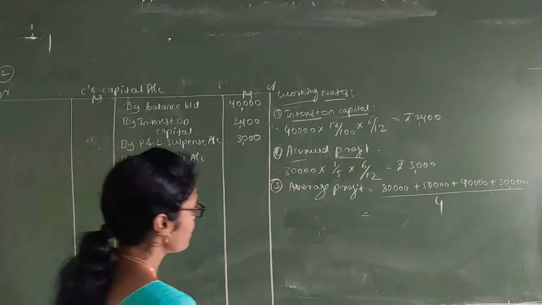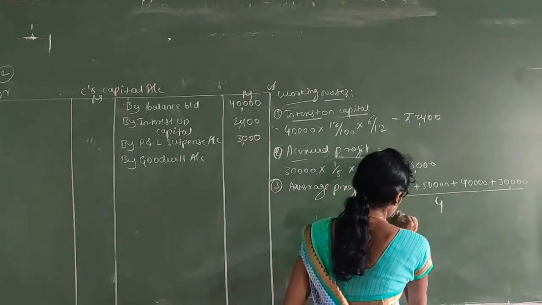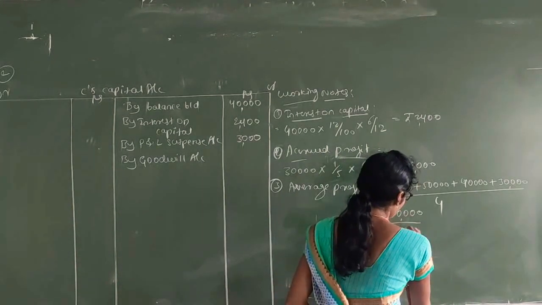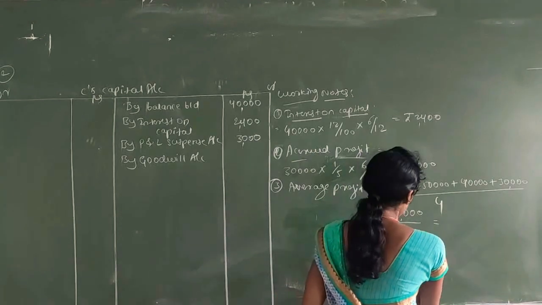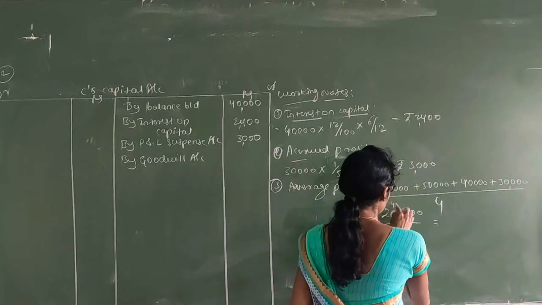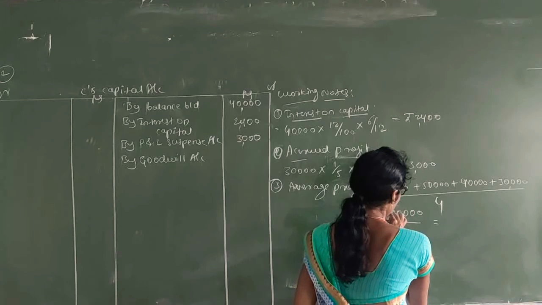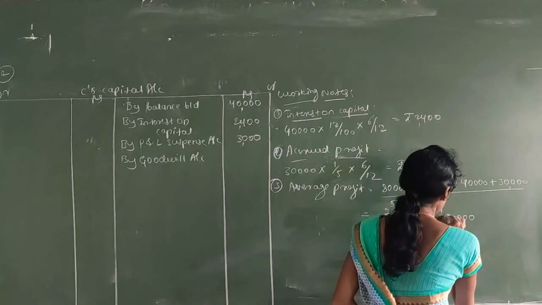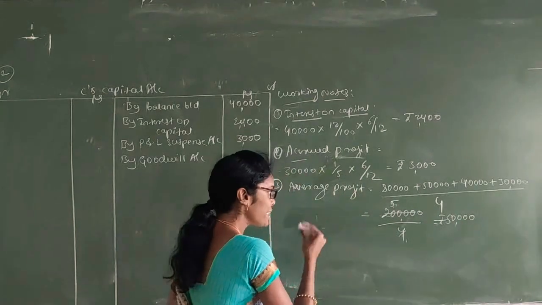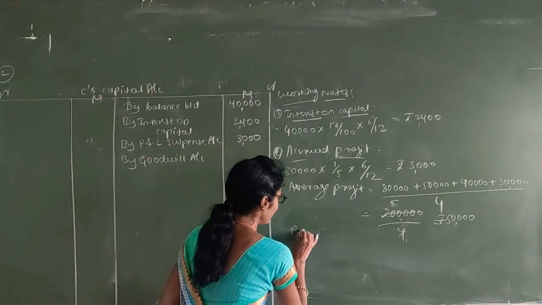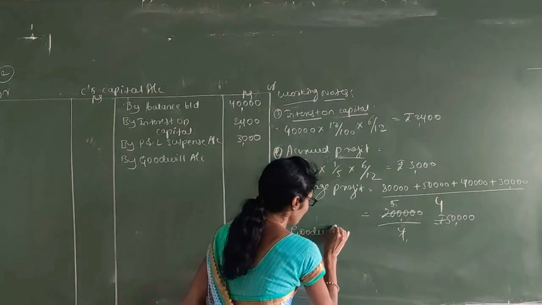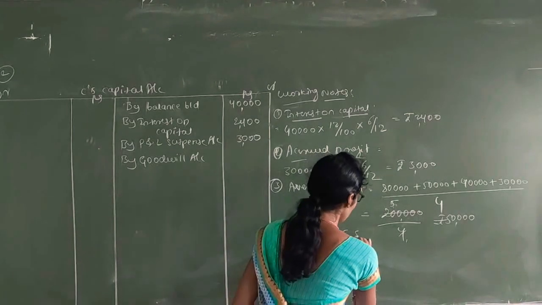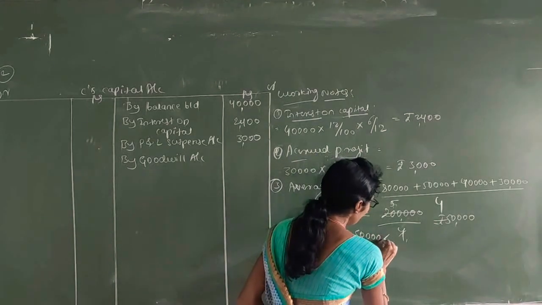Divide by 4. It comes to 4,14,445, which means 50,000. Rupees 50,000 is the average profit. By taking the average profit, we calculate goodwill. Goodwill equals 50,000 into the number of years of purchase.